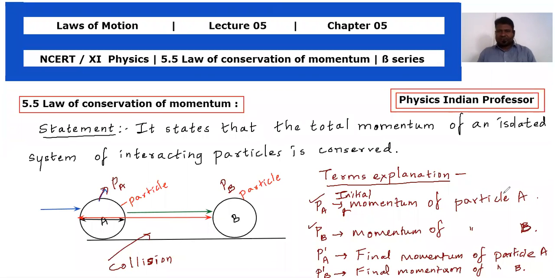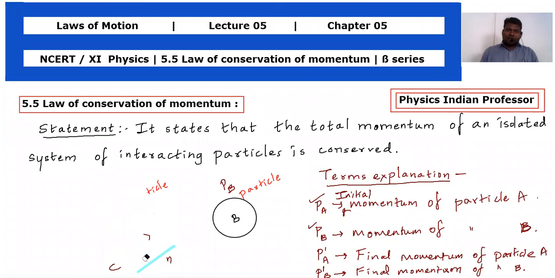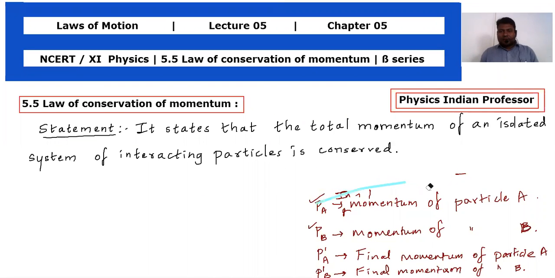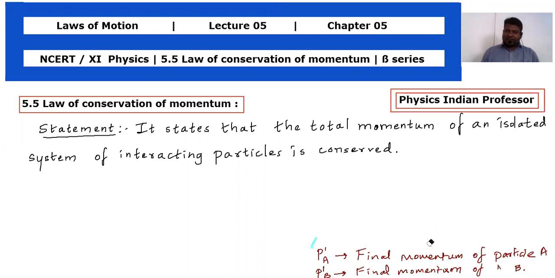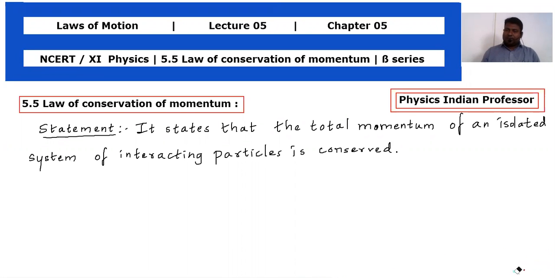तो मैंने आपको थोड़ा सा basic इसका बता दिया. Collision तो होने वाला है, तो before वाला event ले लेते हैं, after वाला event ले लेते हैं. तो उसी हिसाब से हम लोग क्या क्या बनाएंगे, we are going to make two diagrams. So first of all I will rub this diagram, the earlier one. ठीक है, तो particle मैंने किस लिए बोला, किसी बॉडी को, ये चीज आपको बता दिया मैंने. And we came to know that there is an event called collision taking place, where we are seeing the momentum initially as well as finally, and we are comparing both of the momentum, and we will come to the conclusion that as per derivation कि momentum conservation रहेगा. ठीक है, तो इस statement को ऐसे ही रहने दो.